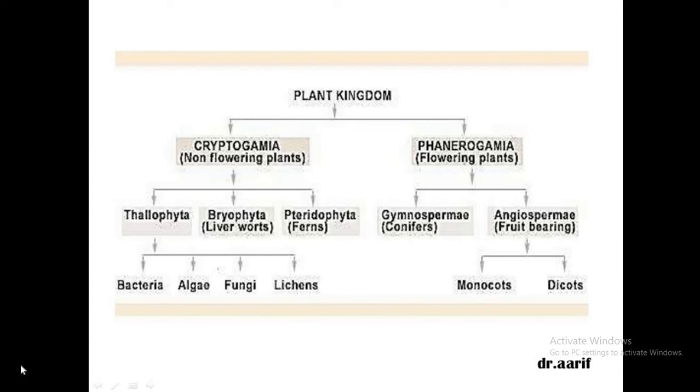But now, with the advent of five kingdom classification, children, bacteria has gone into kingdom Monera. Fungi and lichens have gone into kingdom Fungi. Now what is left is algae. Now this algae is called Thallophyta. Then second is Bryophyta, children.